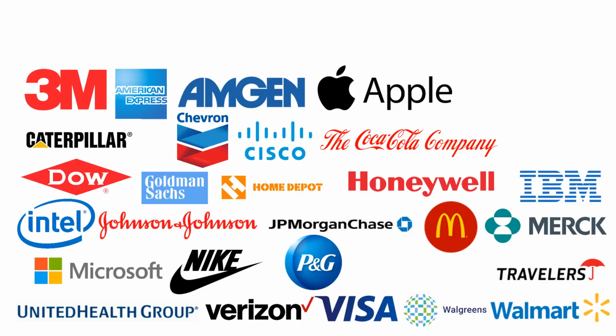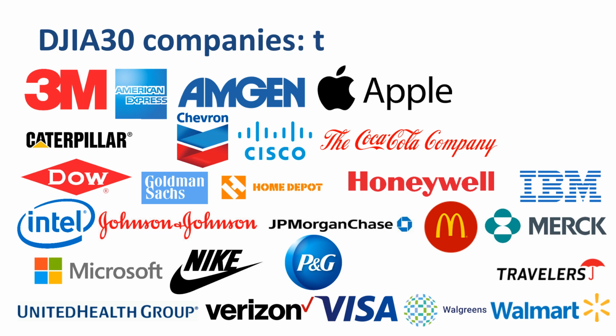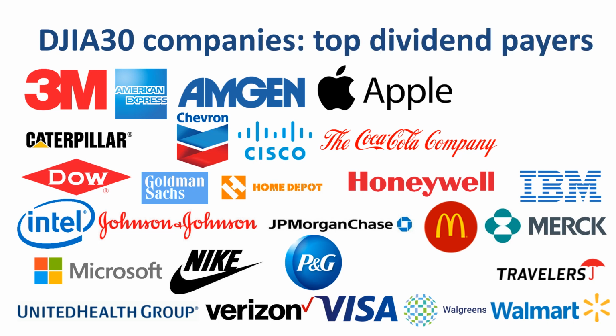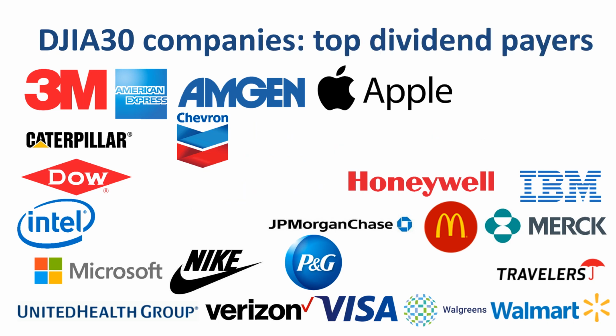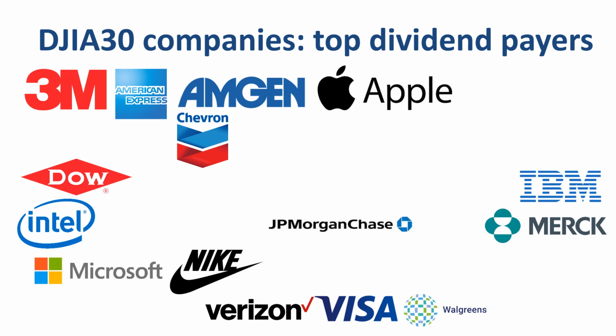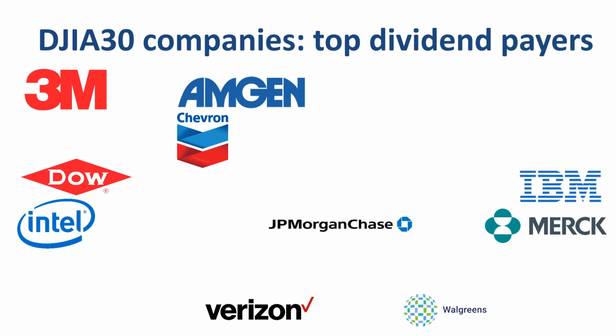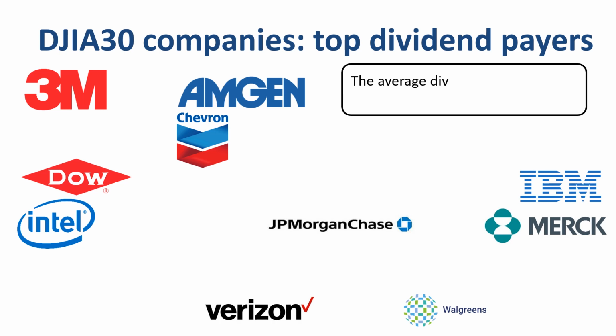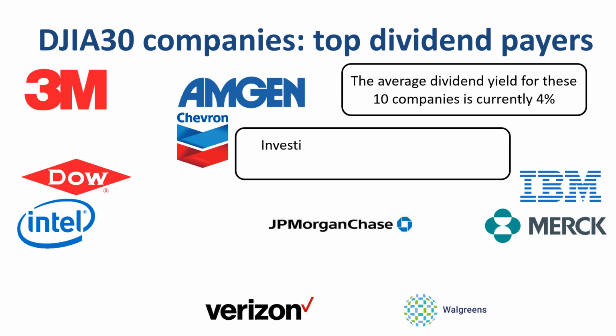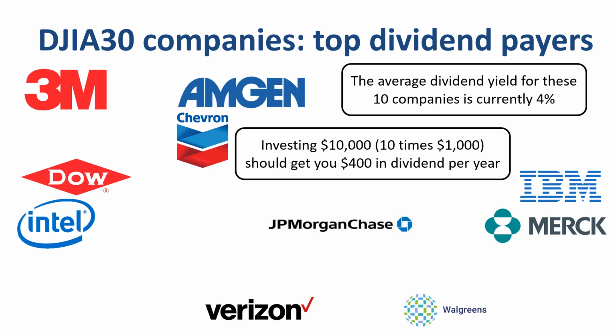Back to the 27 companies in the Dow that pay a dividend. Which ones of those are the top dividend payers in terms of dividend yield? The average dividend yield for these 10 companies is currently 4%. If you invest $10,000, 10 times $1,000, you should get $400 in dividend per year. Should, as historical returns are no guarantee for the future.